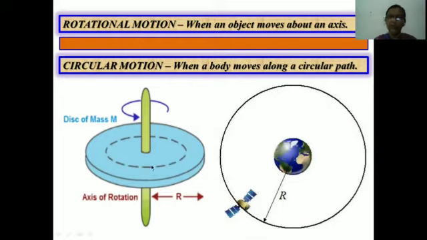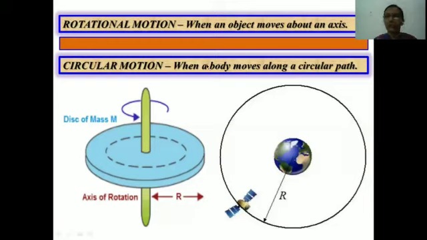That kind of motion is known as rotational motion. Around a fixed axis, it is known as rotational motion, like the top and the spinning of the earth around its axis. These are examples of rotational motion.